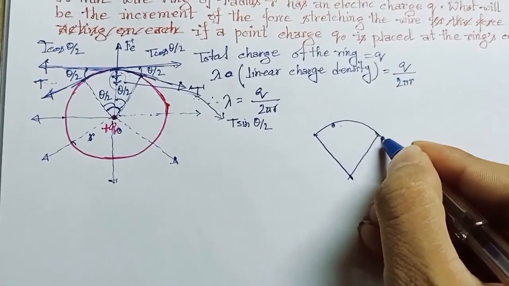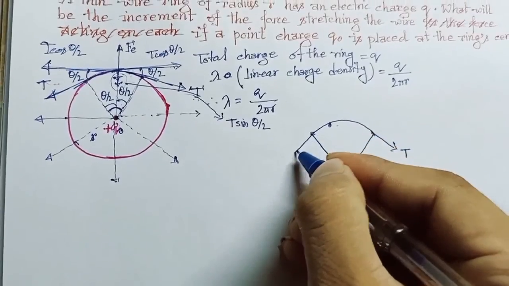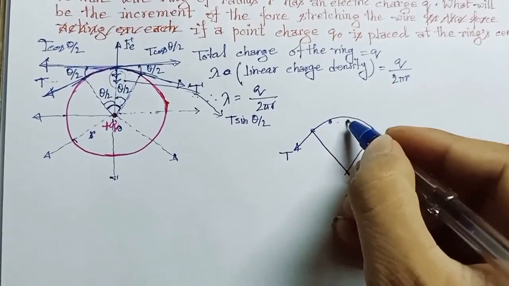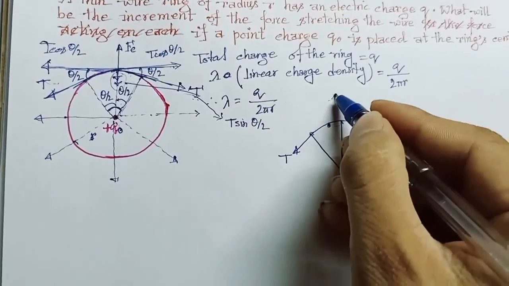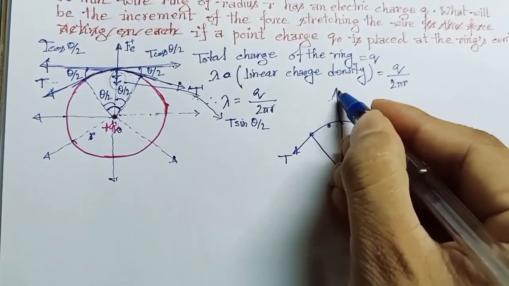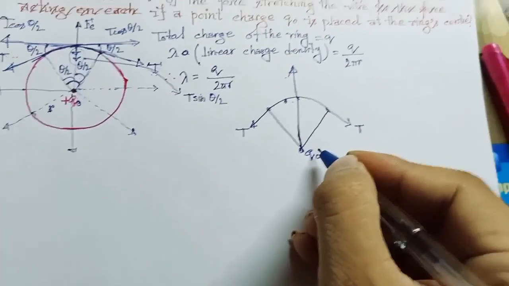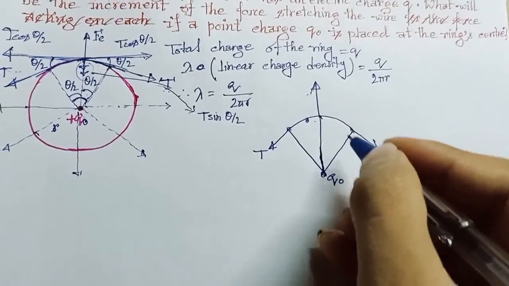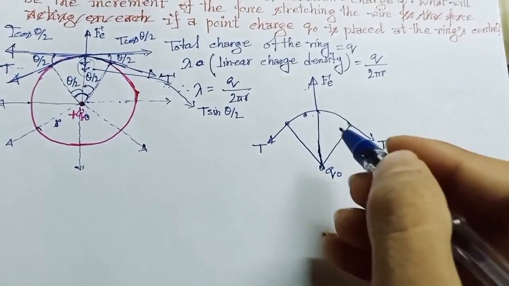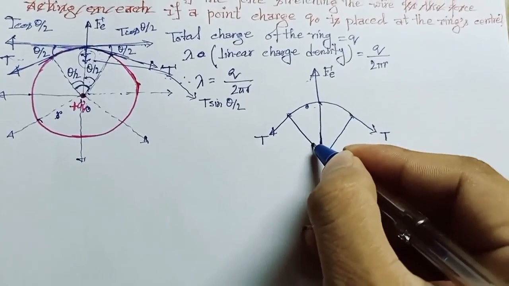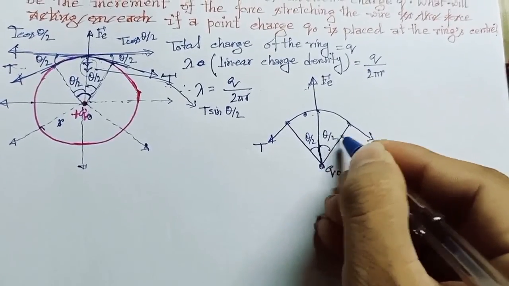This is the tension force T, this is the tension force T, and there is an electrostatic force because Q naught is placed here. If Q naught is placed here, our repulsive force Fe will be in this direction, and there is an angle theta divided by 2, and again an angle theta divided by 2.